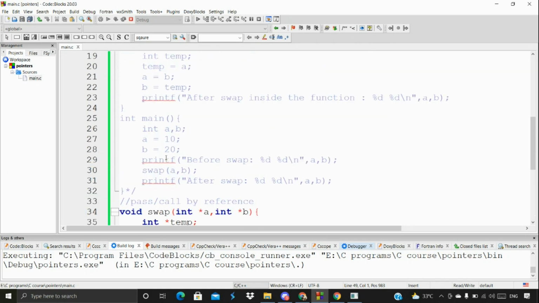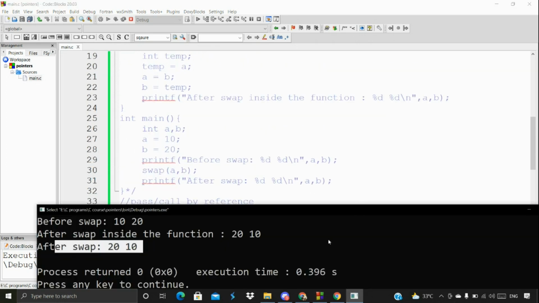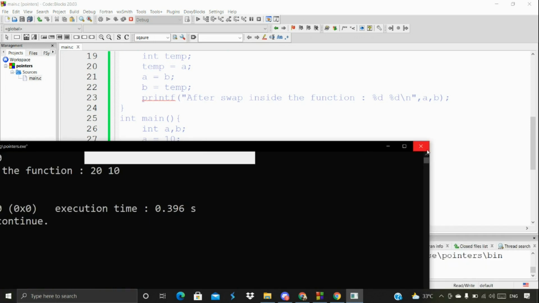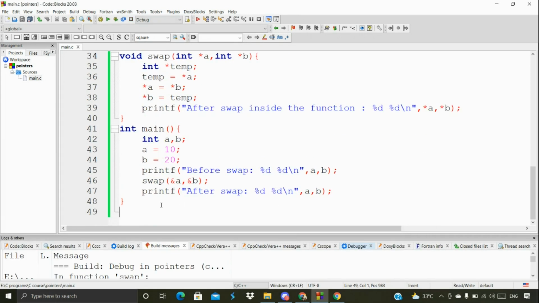So for today's class we have discussed pointers, and then pass by value and pass by reference. Even if you didn't get it, please do watch the video again so that you can better understand, and only then move to the next video. At least watch once or twice so that you can understand. Then move to the next video, and you'll understand in a better way when you solve a few more problems. So no need to worry about it at all.